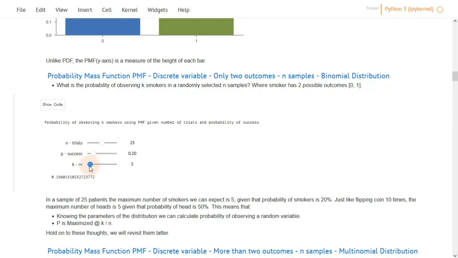What if we fixed, let me get back to 5. What if we fixed the data, like we fixed the number of trials and the number of patients that we expect to see, and changed the probabilities? This is no longer a probability, rather a likelihood. Likelihood of observing the probability of 40 for 5 patients out of 25. So this might sound confusing. Let's recap. When we fix the data and change one of the parameters, we are actually looking at the likelihood of obtaining this parameter. And how likelihood differs from probabilities, we will see next.